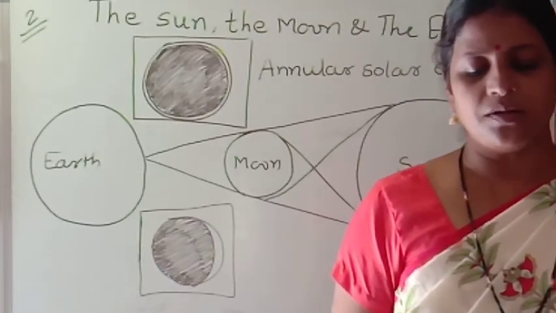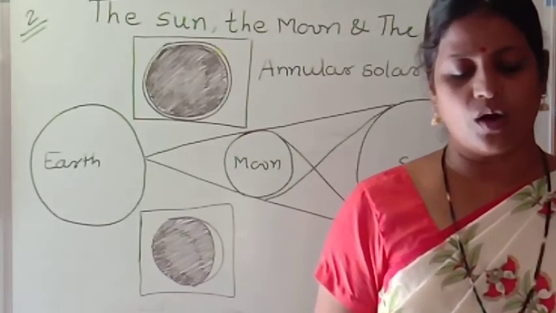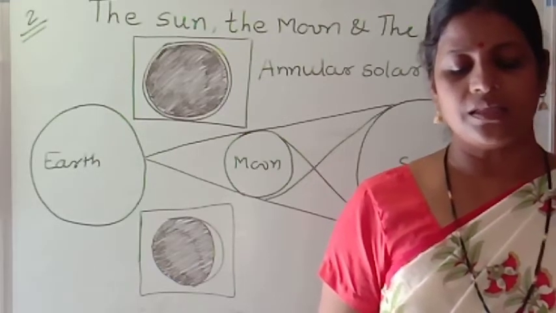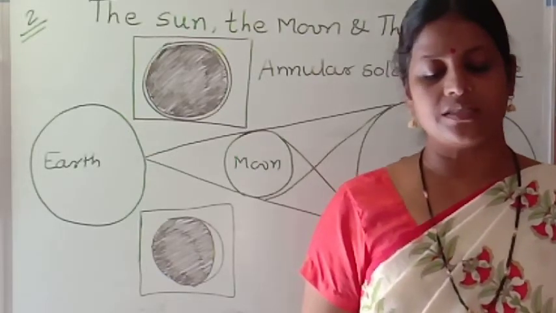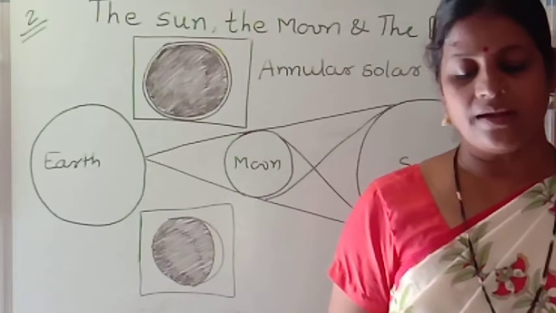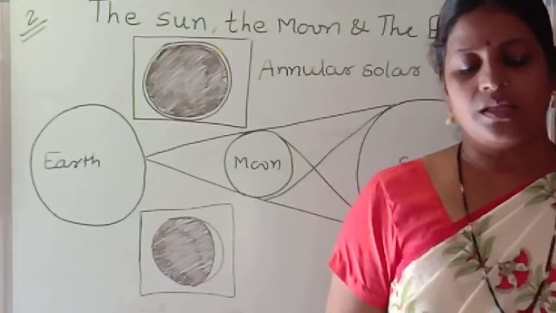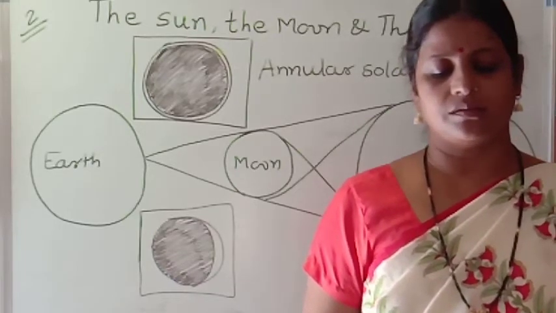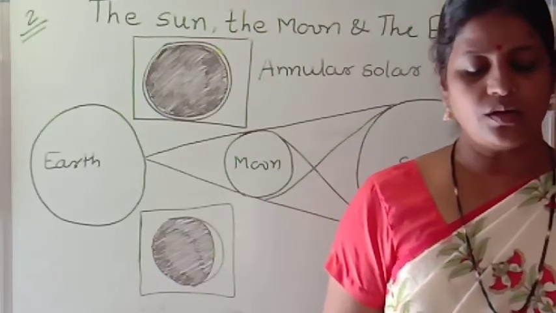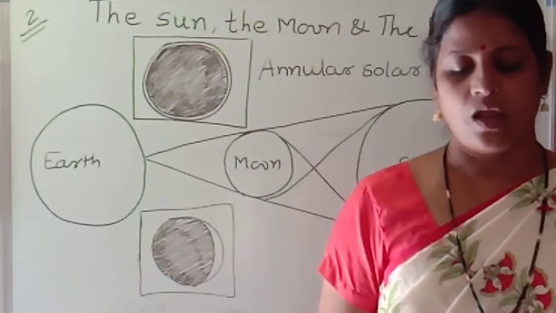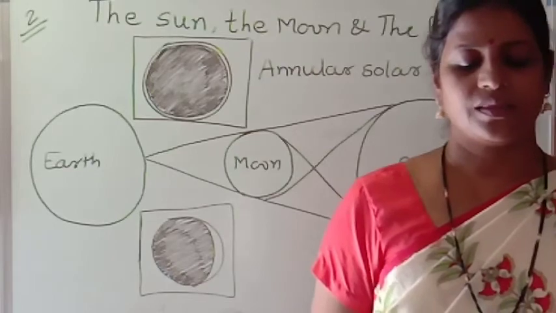Arrange the balls, the earth and the moon, in such a way that the circle drawn on the moon will be in the plane of the equator of the earth. Take a torch. Torch means our sun. Hold it at a distance of about 30 centimeters from the moon.